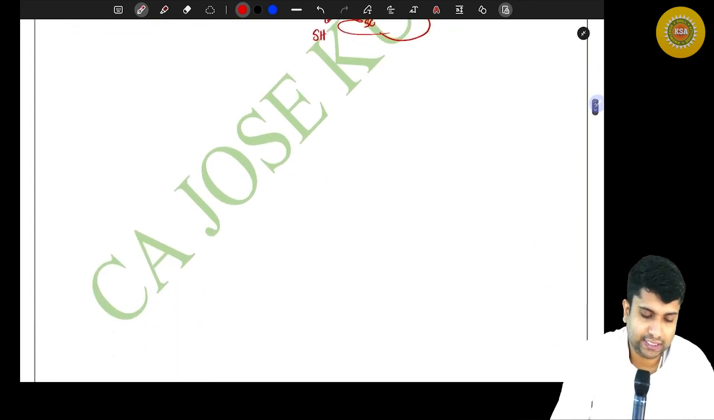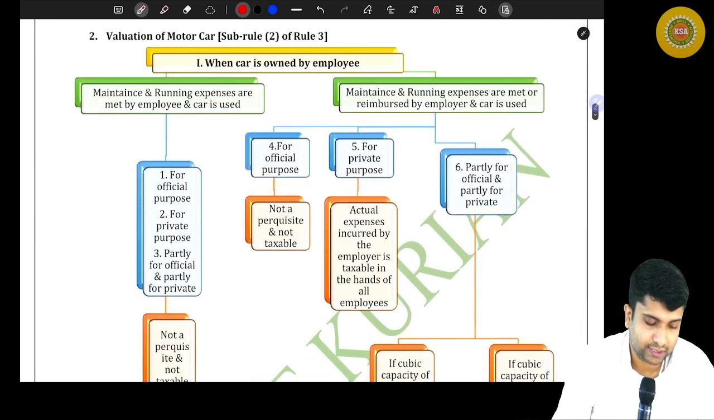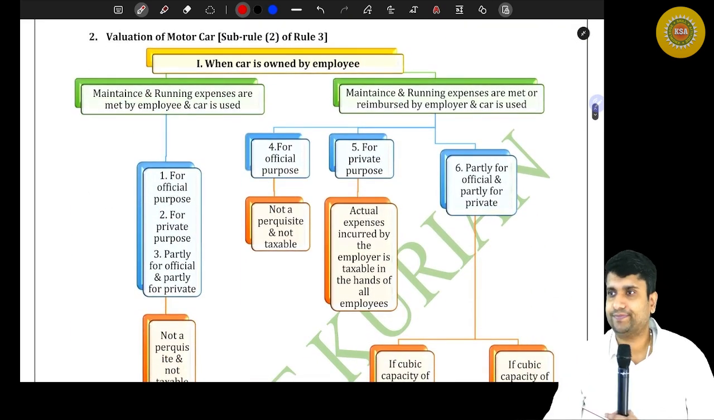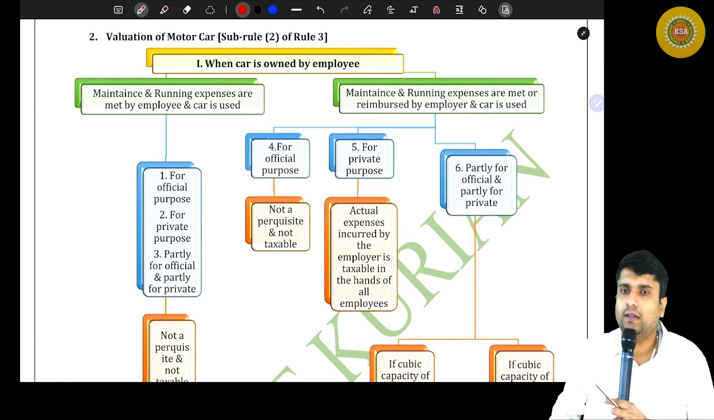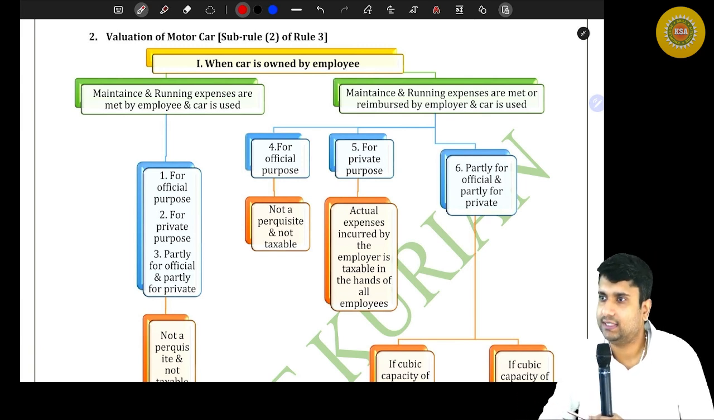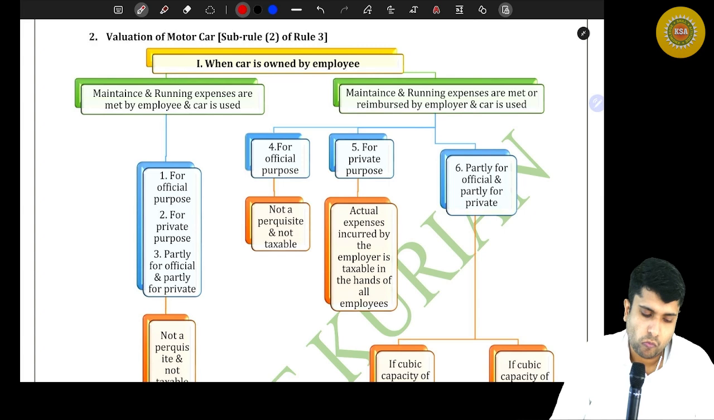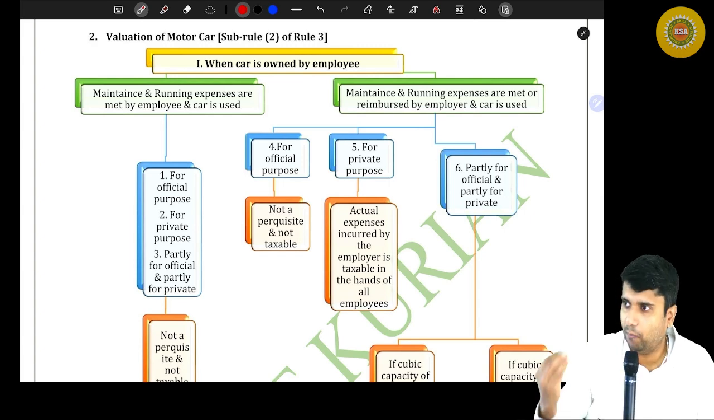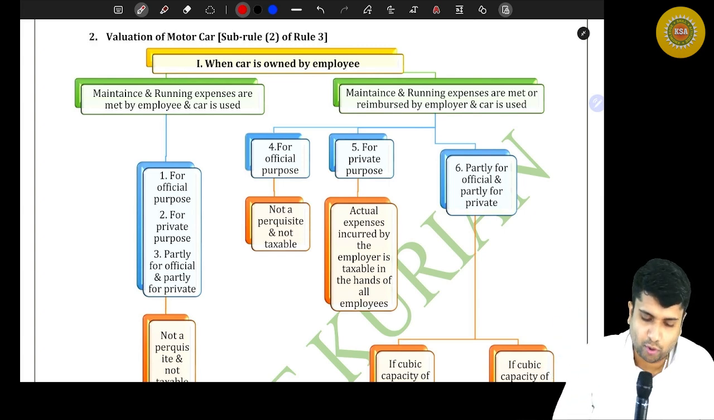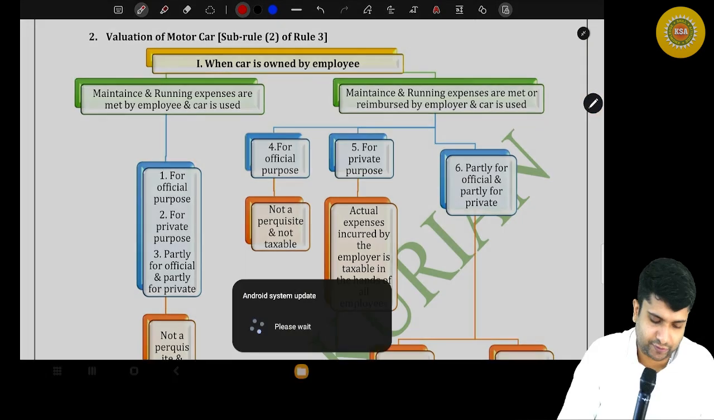So moving on to the next perquisite valuation, that is the valuation of motor car. Are you all listening? Let's understand how to do the valuation of a motor car. So for motor car, you can see we have two sets of charts, okay?